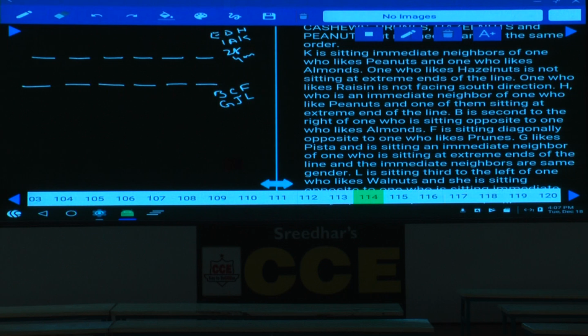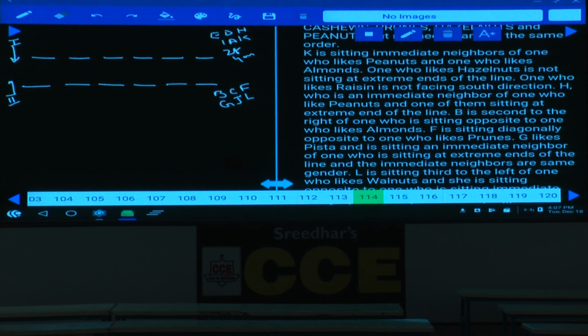Now K is seated to the immediate neighbor of the one who likes peanut. Now K must be what? K must be in the row which is facing towards south. Now let us take this is row 1, and this is row 2. Though it is not clearly given, for our explanation purpose, let us represent this one with H.